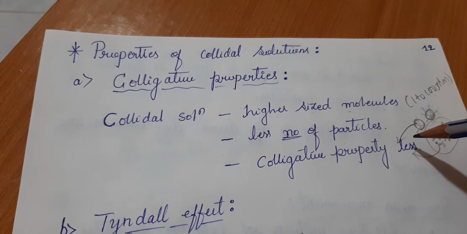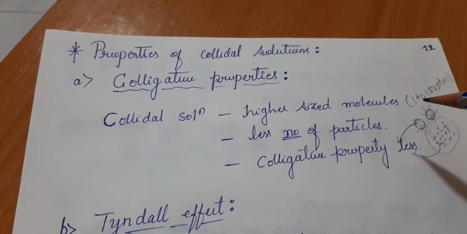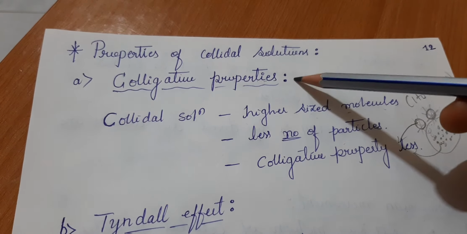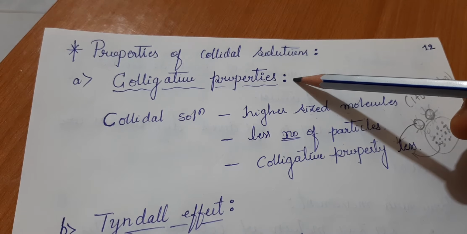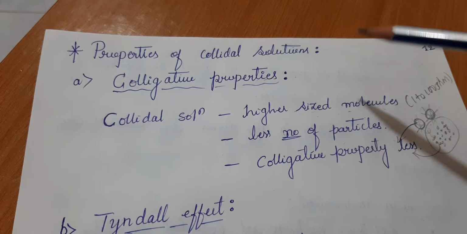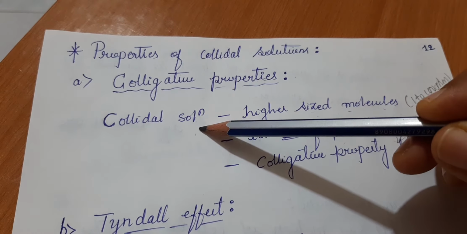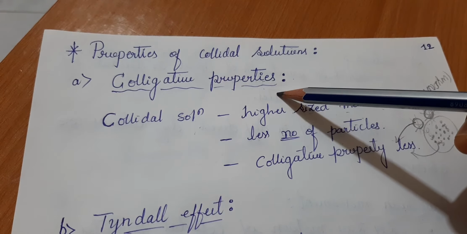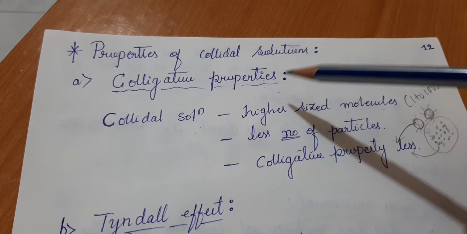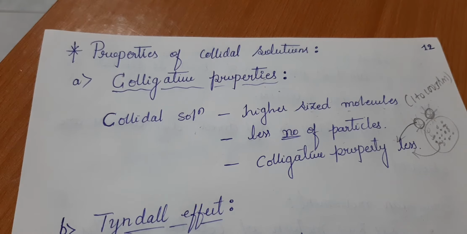Colligative properties you have studied: elevation in boiling point, freezing point, all those things. Similarly, here also we have certain characteristic properties for these colloidal solutions, which are themselves considered colligative properties. We will understand them one by one.